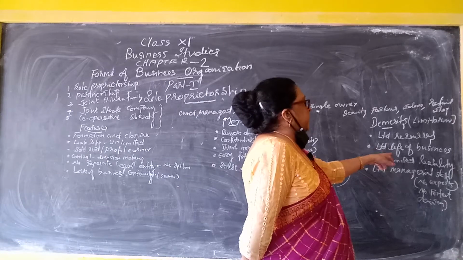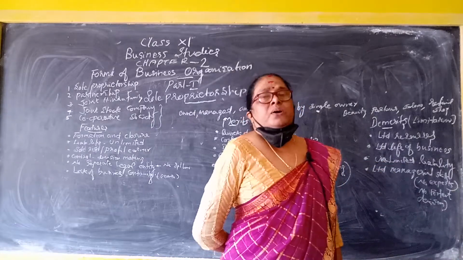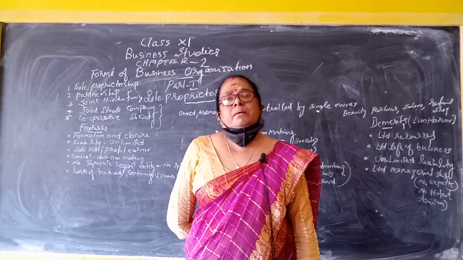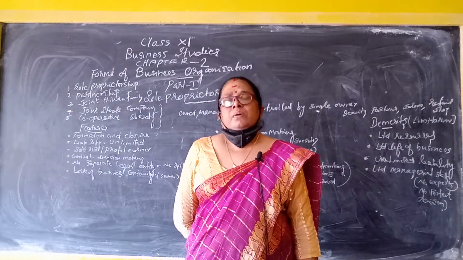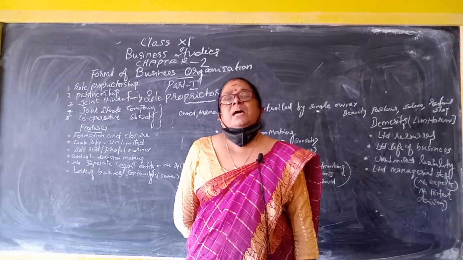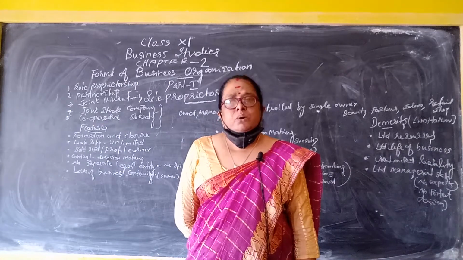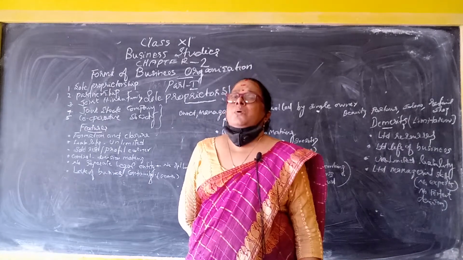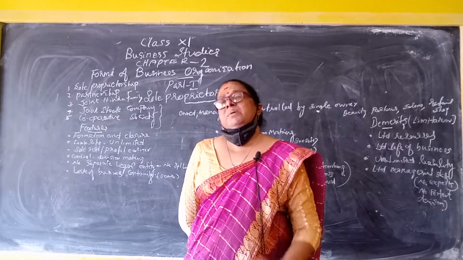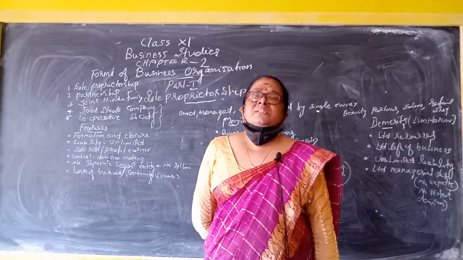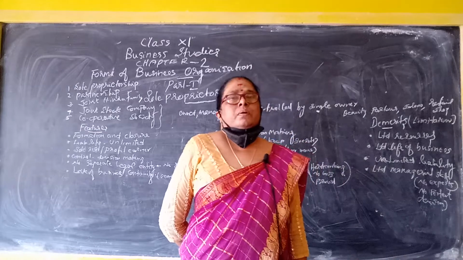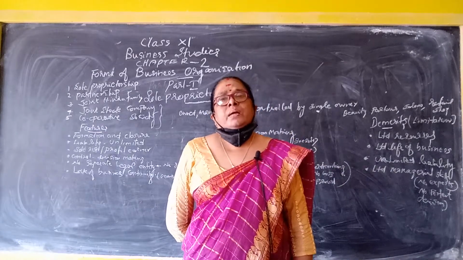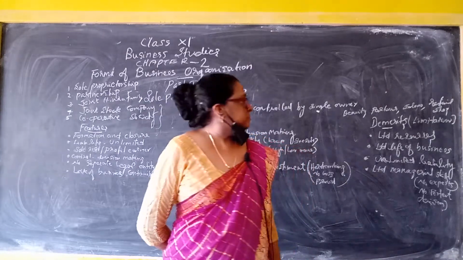Second one is limited life of business. Before, I told you that if the owner becomes deceased or death happens, the business will not be continued. Lack of continuity is the problem. Because only one person is doing the business, he is not able to continue the business when death or insanity happens.